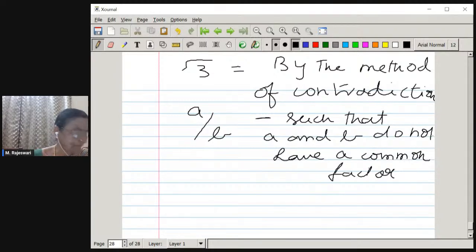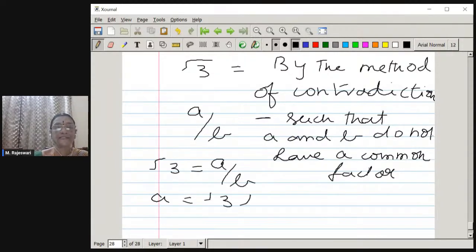Many of you have written it is an irrational number. That we have to prove, a conceptual proof we have to give. So suppose root 3 is equal to a by b, which means a is equal to root 3 times b.